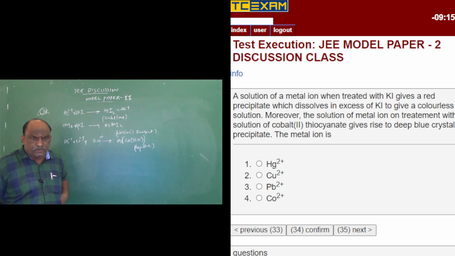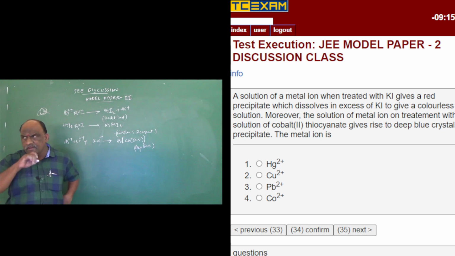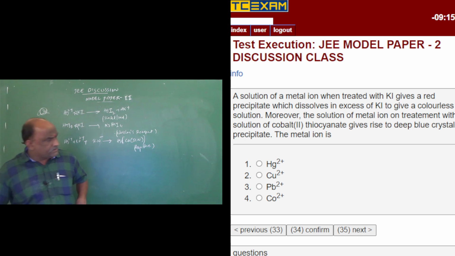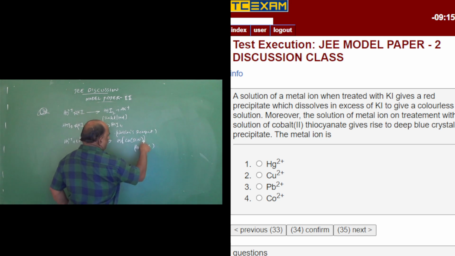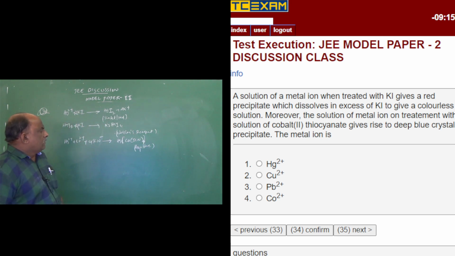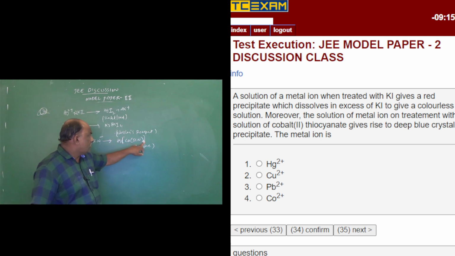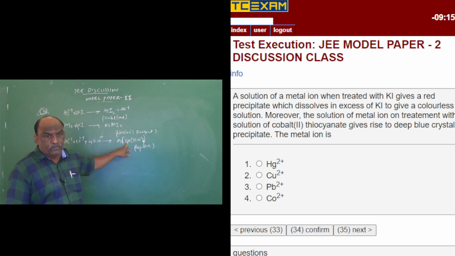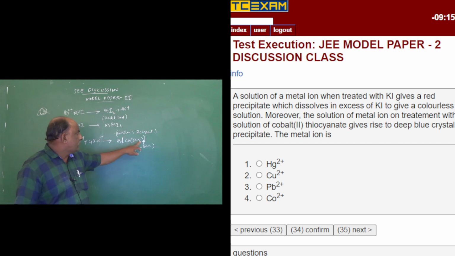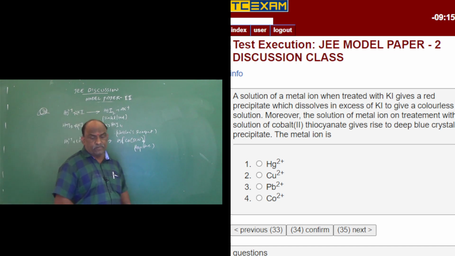The metal ion is what? Cobalt, mercury 2+, copper, lead, cobalt. So here the metal ion is Hg[Co(SCN)4]. Here we should take it as 4. It is mercury, tetrathiocyanato cobalt 2. Cobalt it is 2+. So this will be the process regarding this.